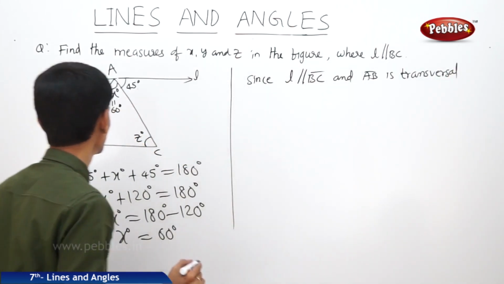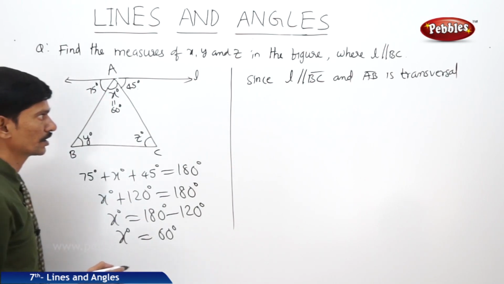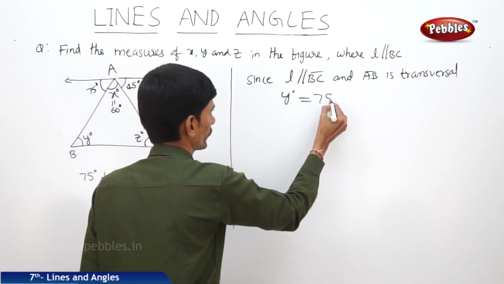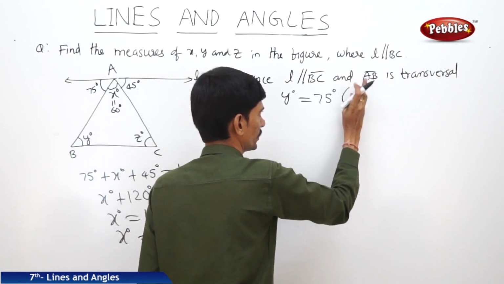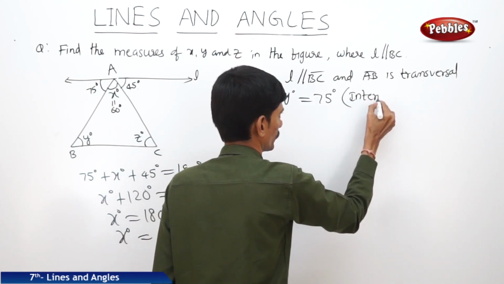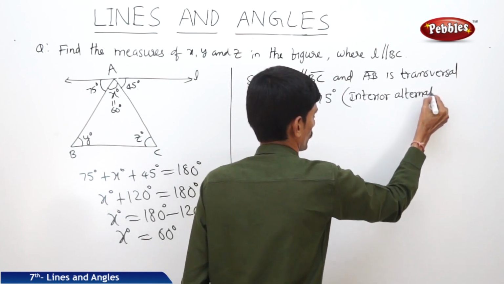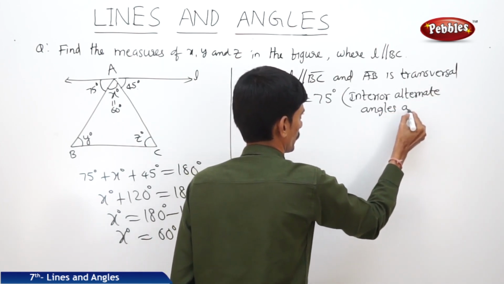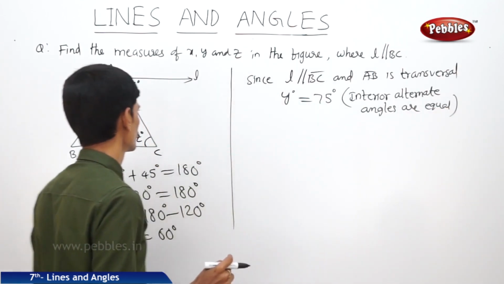So these two angles, 75 degrees and y, are alternate interior angles. So we can write that y degrees equals 75 degrees because interior alternate angles are equal. So y is 75 degrees.